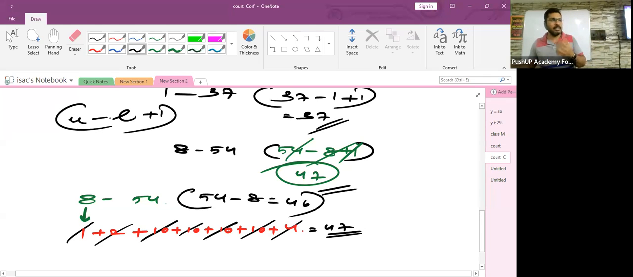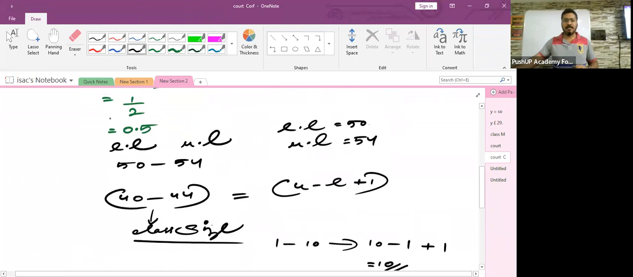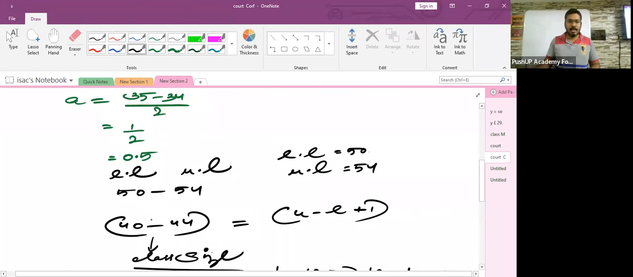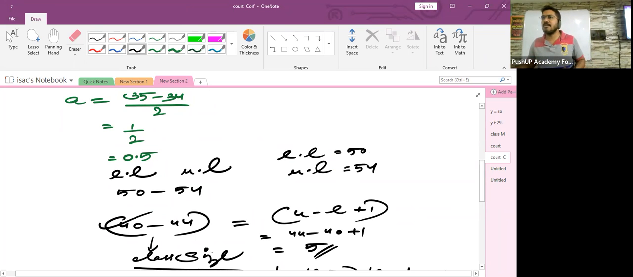All right. So here, the size of the class has to be found, where the class interval is 40 to 44. So children, how will you do it? Upper limit 44 minus lower limit 40 plus 1. 44 minus 40 is 4, and 4 plus 1 is 5. Am I clear with this? U minus L plus 1.